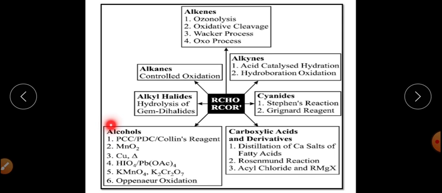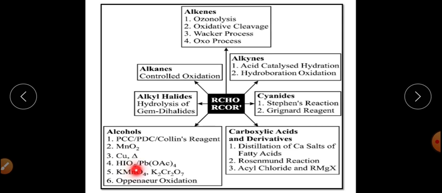Come to alcohols. You can see that alcohols have wide reactions. We can mostly prepare aldehydes and ketones from alcohols because they have good applications. So the first one is PCC, PDC and Collins reagent. This is the controlled oxidation of the alcohols. Then again oxidation of the alcohols in the presence of copper, red hot copper we can also say. Alcohols on reaction with this will get converted into aldehydes and ketones.